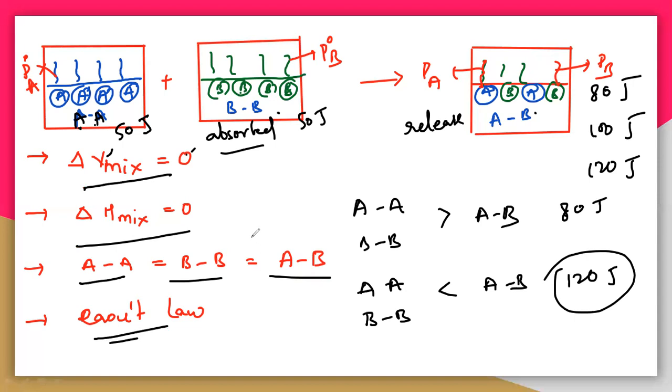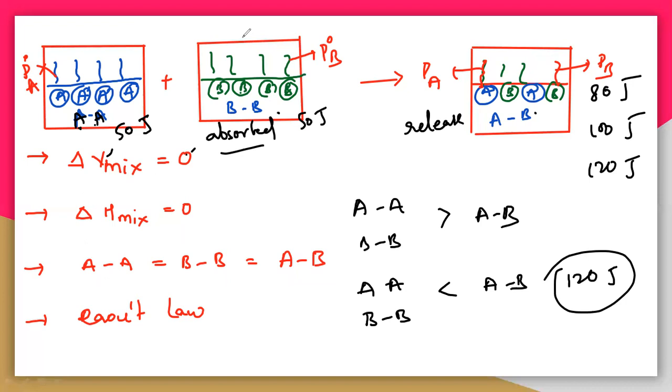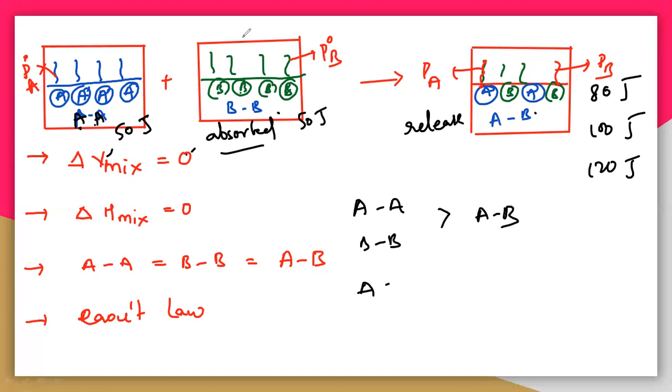If it is not following Raoult's law, then definitely it is not an ideal solution. So these are the four conditions to behave as an ideal solution.